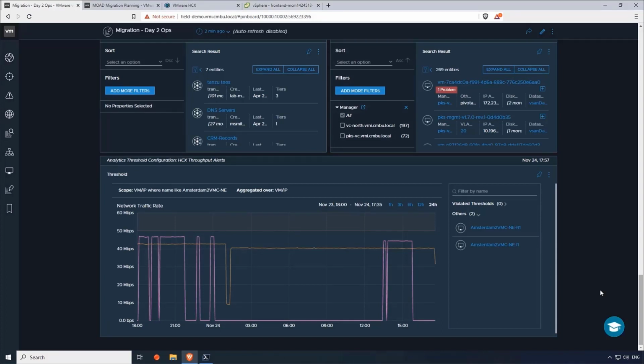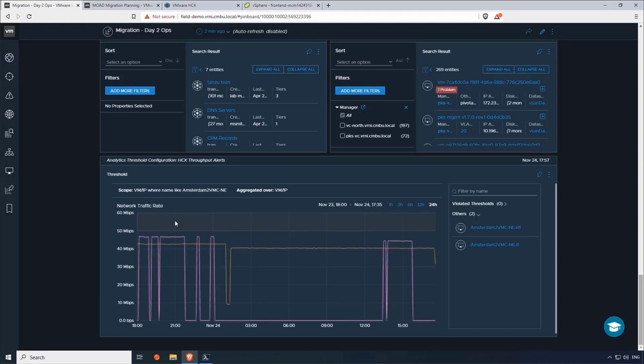But you don't want to go in every single day or every single hour and make sure that everything is okay. So what you can do within vRNI is set these analytics thresholds, where you can set a threshold for a specific scope of traffic, whether that be VMs or flows based on a destination, or the layer 2 extensions. You can set a threshold based on a number. In this case, I've chosen 50 megabits per second.